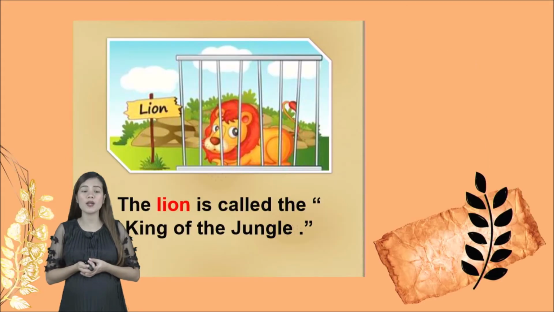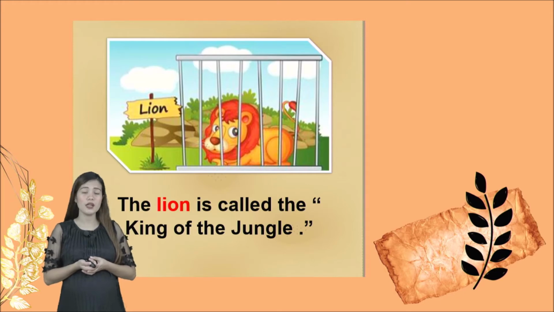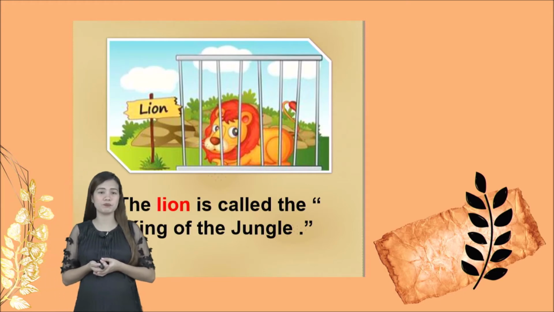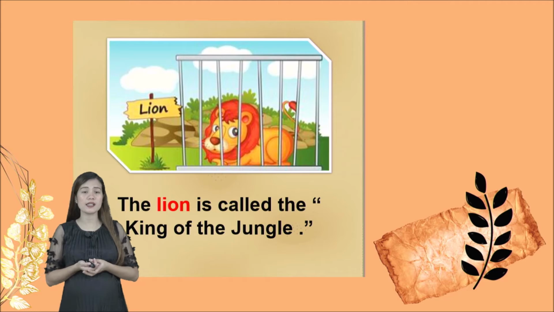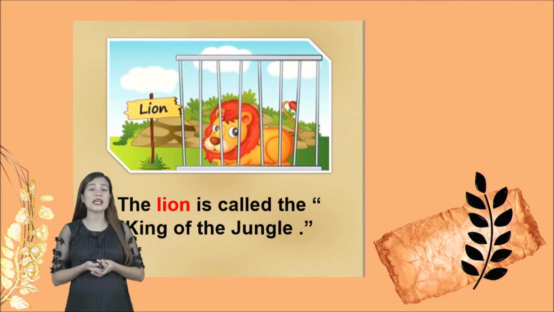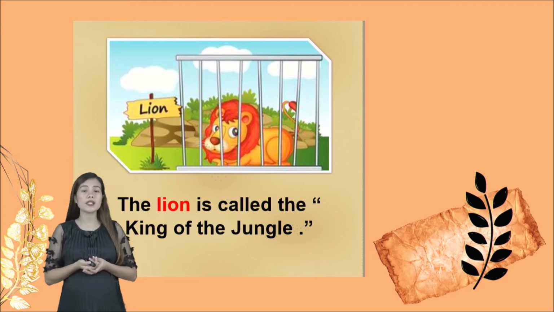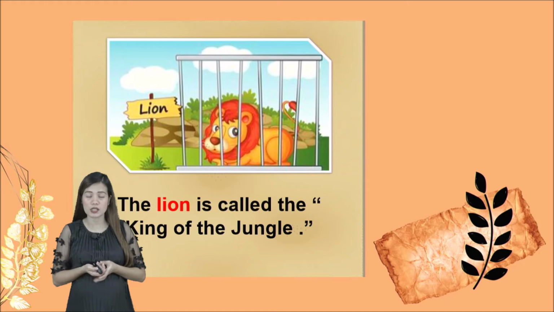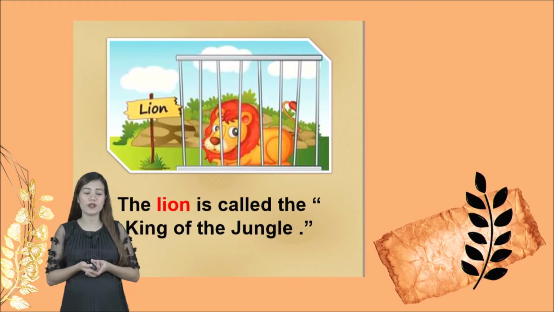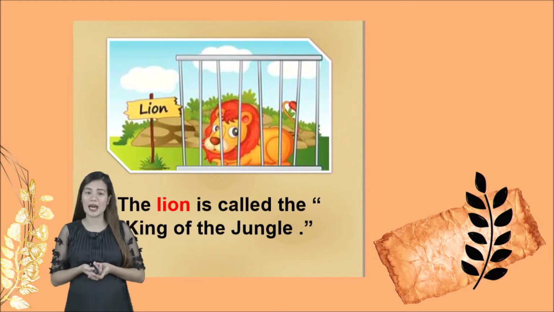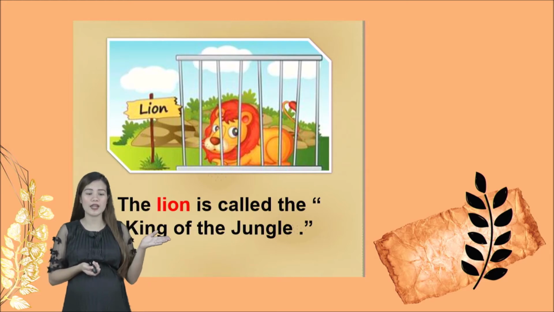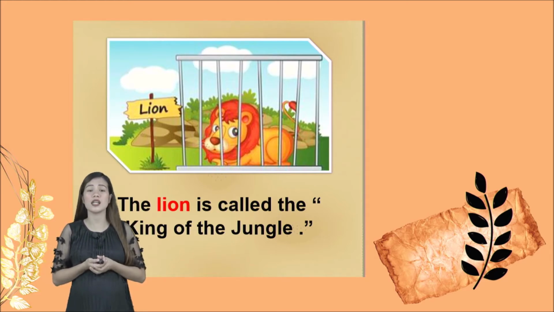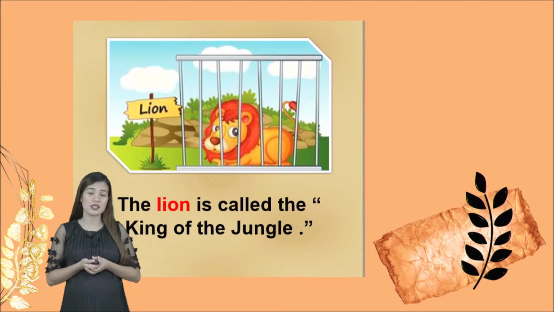The first one we have, are you familiar with that animal, kids? We call it the king of the jungle. When we say the king of the jungle, that's a lion. Again, kids, the lion is called the king of the jungle. Who is the king of the jungle? The lion. You can see the lion in the zoo.